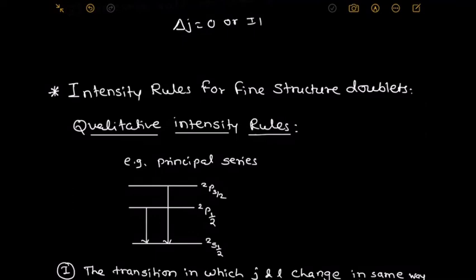For the example, we firstly take the principal series. We know how the principal series arises. When the transition takes place from P state to S state, the resulting series is the principal series. Here, all the P, D, F states are doublets, as we discussed earlier.